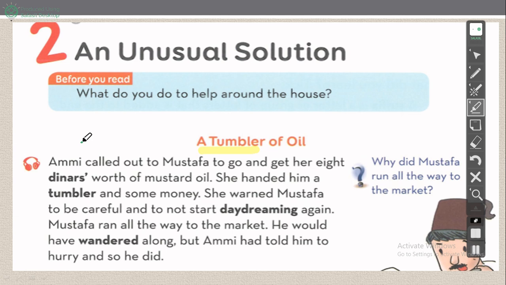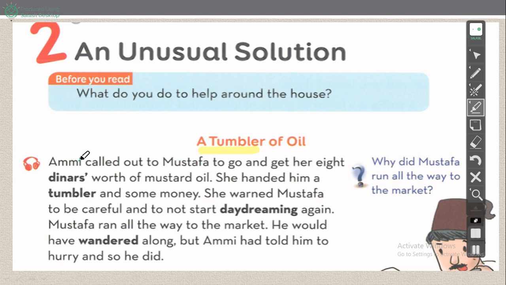Okay, let's analyze line by line. Now we have Ami. Let's read. Ami called out to Mustafa to go and get her 8 dinars worth of mustard oil. She handed him a tumbler and some money. Now we have two characters in this paragraph: Ami and Mustafa. From the text, we will know the relationship between Ami and Mustafa. Ami is Mustafa's mother.